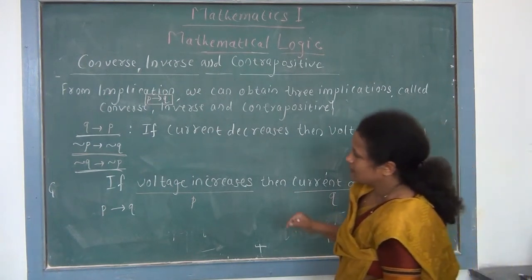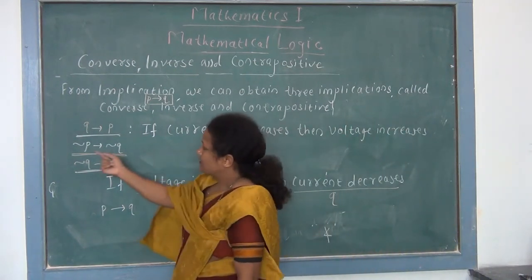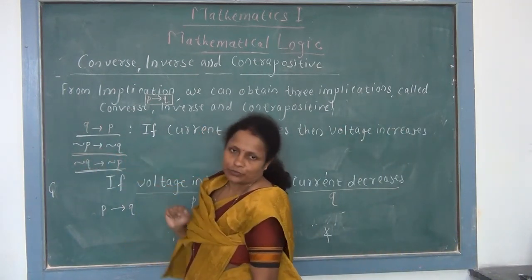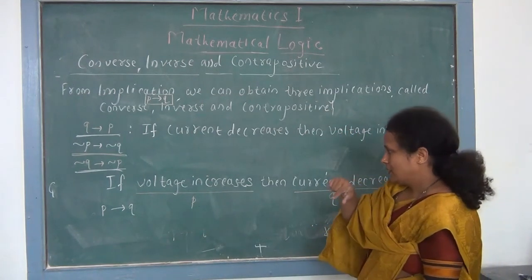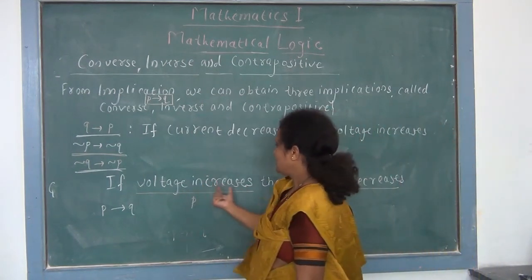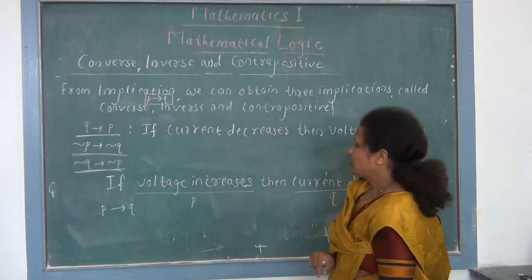Now we write inverse. Symbolically inverse is given by negation P implies negation Q. So here we have to take negation of P and negation of Q. P statement is voltage increases. So negation of P becomes,